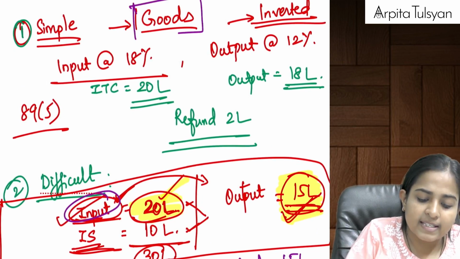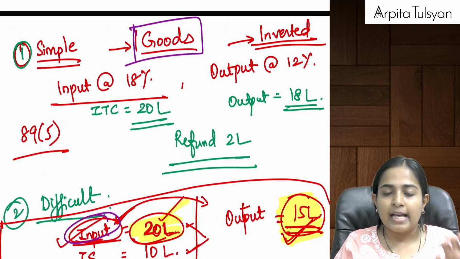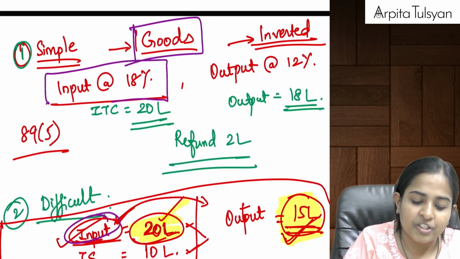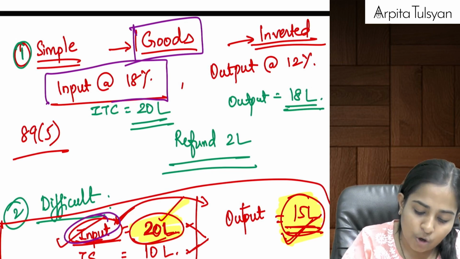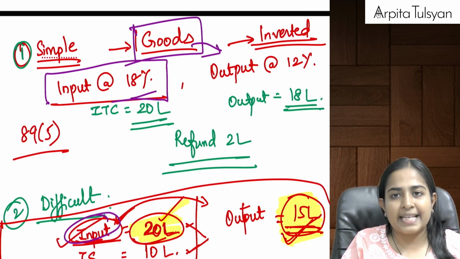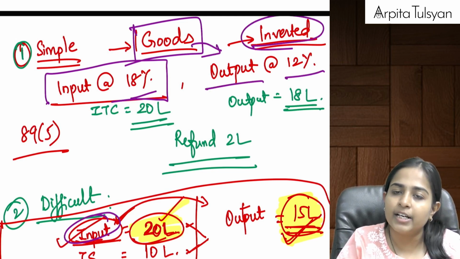Now this is a simple example. Let's say I am dealing in some goods. I am manufacturing some goods. For that, I have purchased some inputs at the rate of 18%. But that particular finished goods, when I am selling it, it is going at the rate of 12%. Can we say this comes under inverted duty structure?